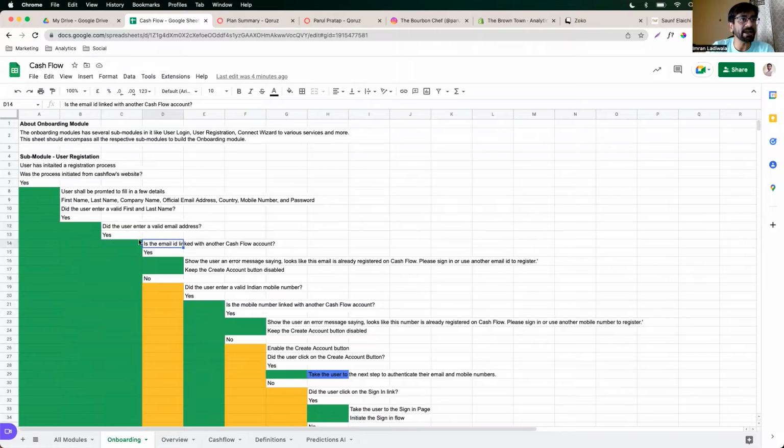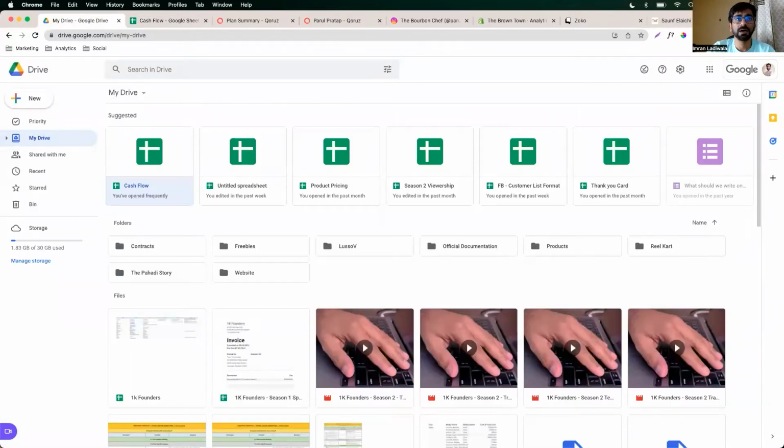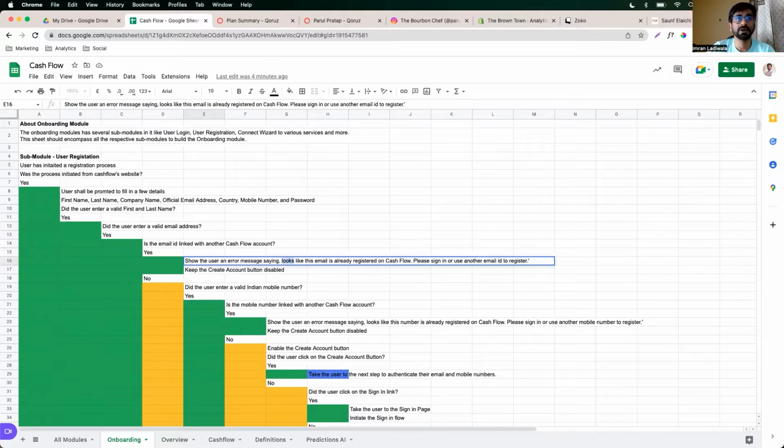Yes. Is that email ID linked with another cash flow account? Okay, username is already taken. Yes, that is already linked. Now here is your first error. Show the user an error message: looks like this email is already registered on cash flow. Please sign in or use another email address to register. Keep the create account button disabled. Sometimes I like to implement UI also over here, but sometimes I may not.